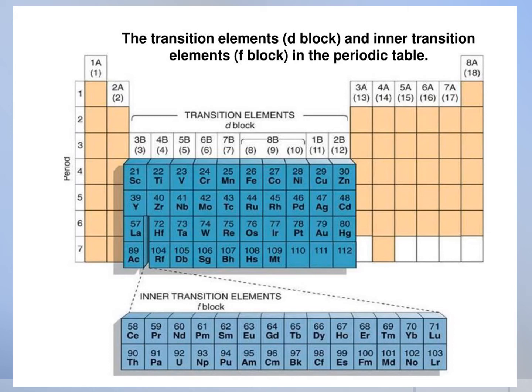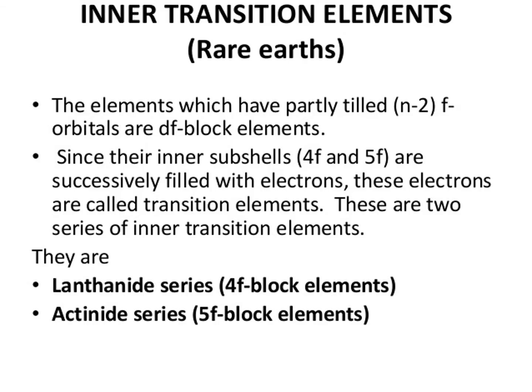Let's see about the electronic configurations, the general trends, and their metallic behavior. First we have seen the transition elements, and now the inner transition elements, which are rare metals, rare on earth. The elements which have partly filled n-2 f orbitals are called the F block elements. Since their inner subshells 4f and 5f are successively filled with electrons, they are called inner transition elements.